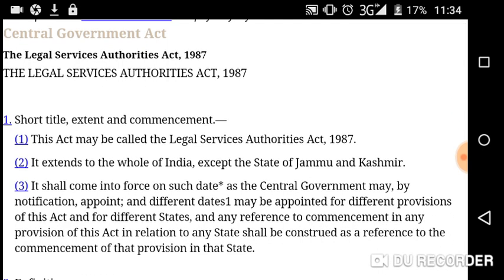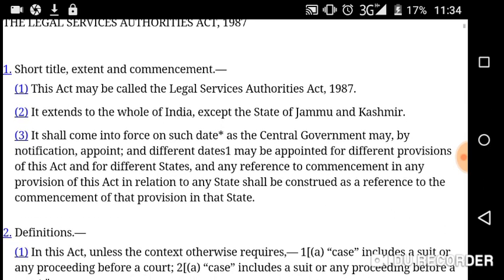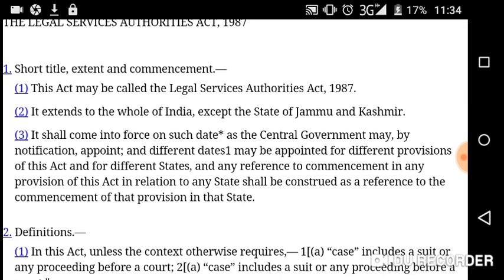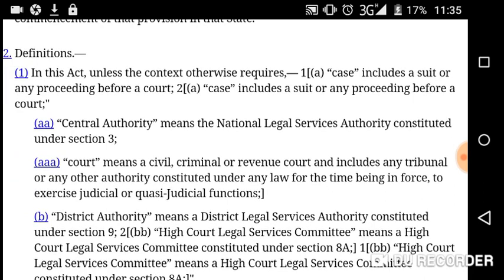The Legal Services Authorities Act, 1987. Section 1 provides the title, extent and commencement, which is almost the same as in other acts. Section 2 is important, which provides the definitions.